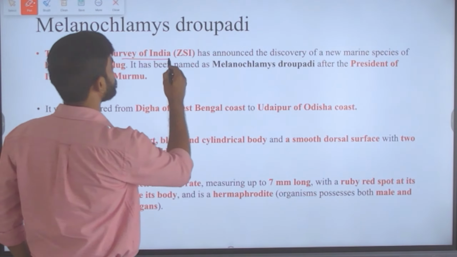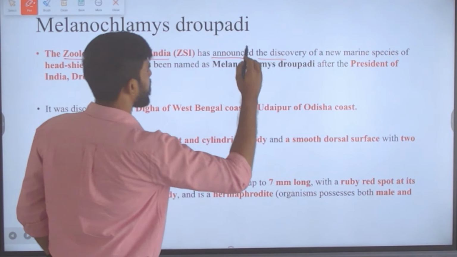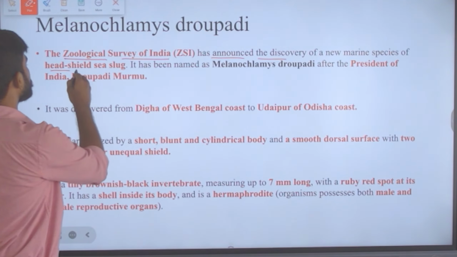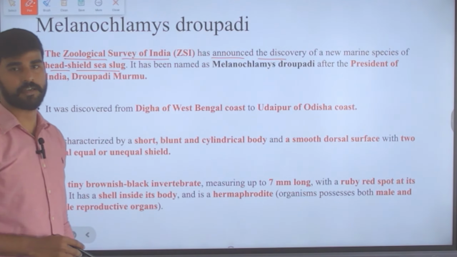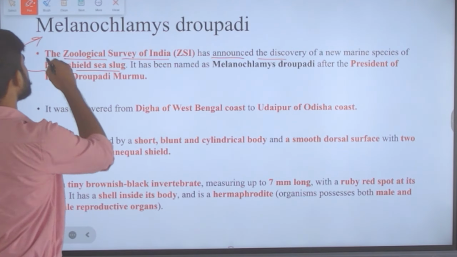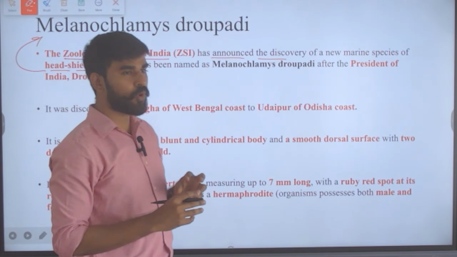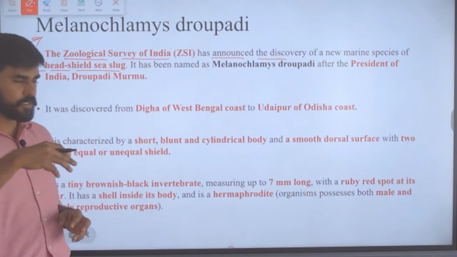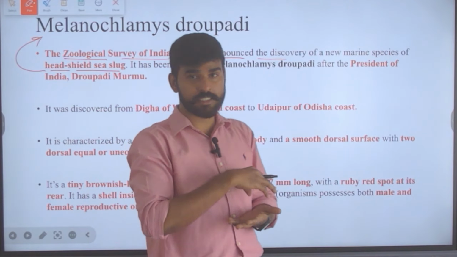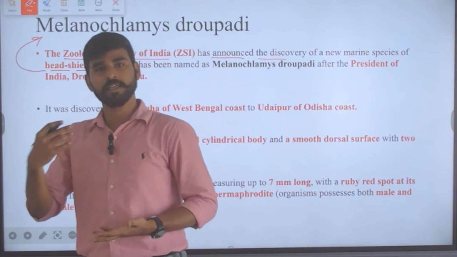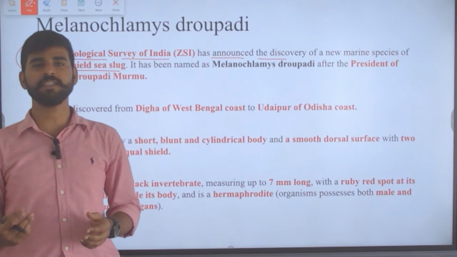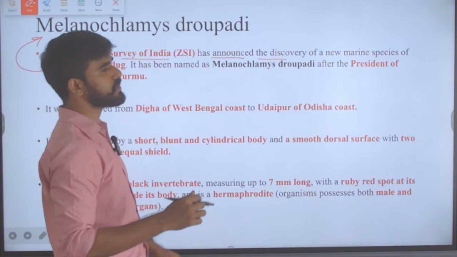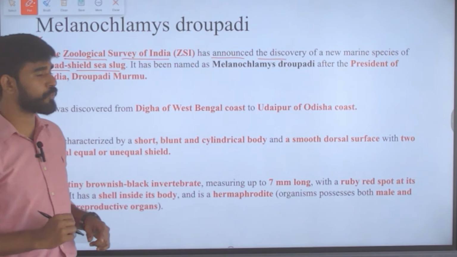The Zoological Survey of India has announced the discovery of a new marine species, the head shield sea slug. So this species is a slug. What is a slug? How will it look? It will look like a snail, the snail that we see in the terrestrial ecosystem. Similar to that, even in the aquatic ecosystem you have snails which are called slugs. They are basically invertebrates, that is, they do not have a backbone. This is one important point to be noted.